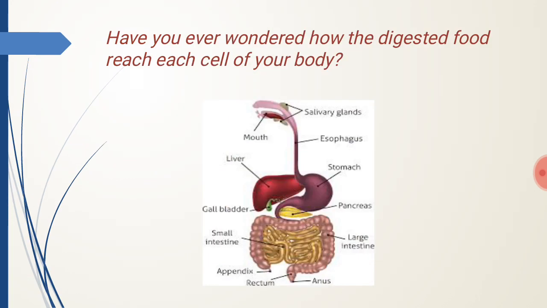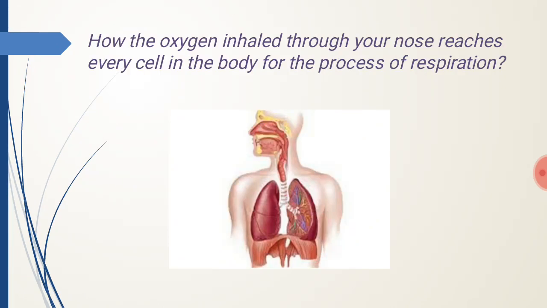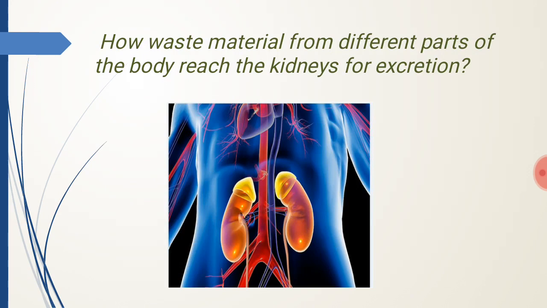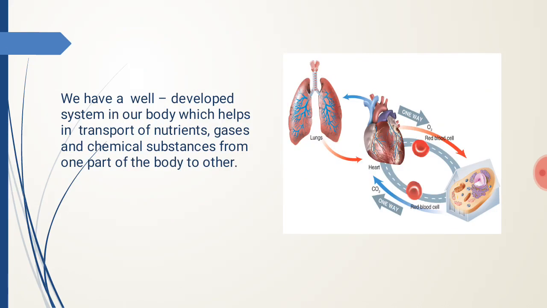Students, have you ever wondered how the digested food reaches each cell of your body? How the oxygen inhaled through your nose reaches every cell in the body for the process of respiration? Or how waste material from different parts of the body reaches the kidney for excretion? You know, we have a well-developed system in our body which helps in transport of nutrients, gases and chemical substances from one part of the body to the other.